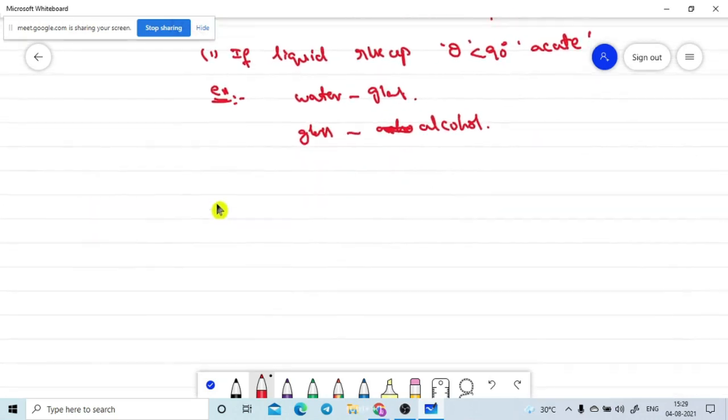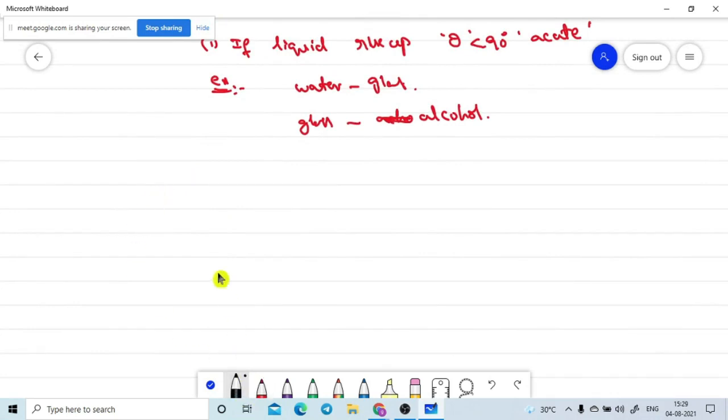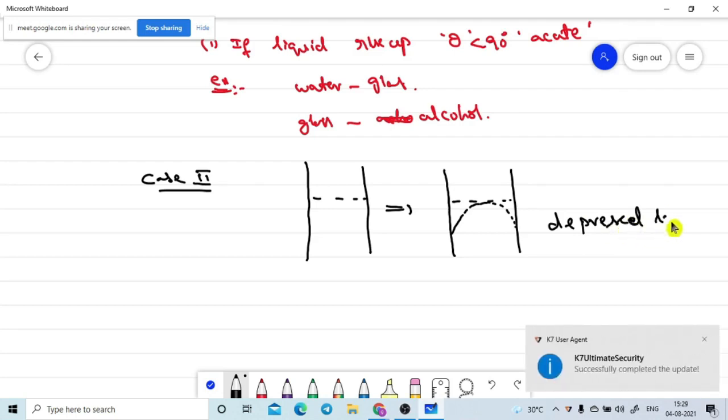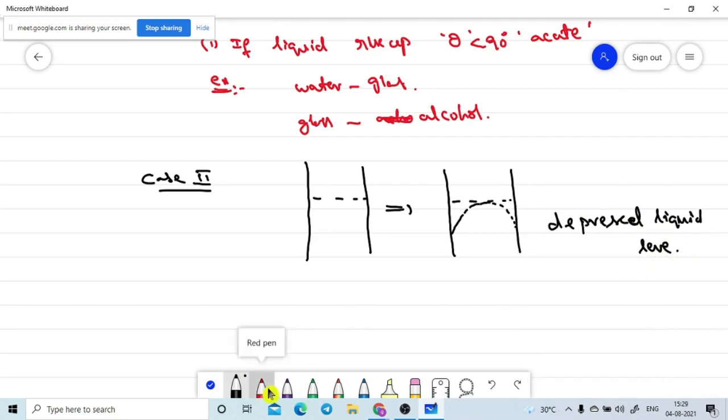Now if we go to case 2, you can easily imagine what I am going to tell. Case 2 means what position am I taking. This is the original position we assume, but in this case it does not appear like this. This is the original case, where the liquid level is depressed like this. It gets down, so this is the depressed liquid level.